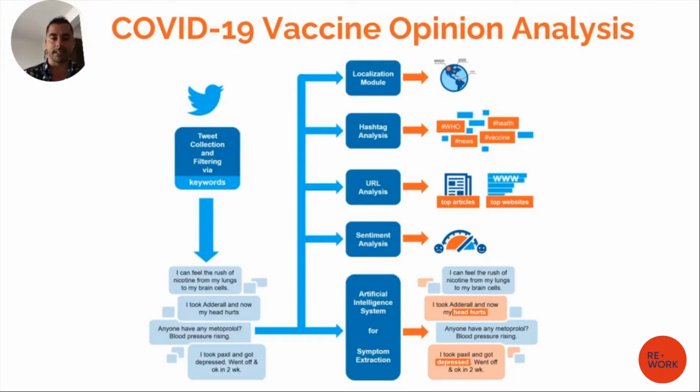And so we can analyze the news that are commented and the sentiment of the tweets themselves. And finally, the most important module of this system, which is the adverse event detection. And I will spend my presentation on this specific module.